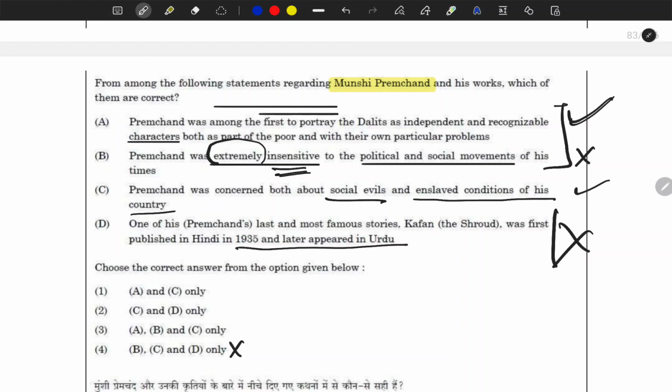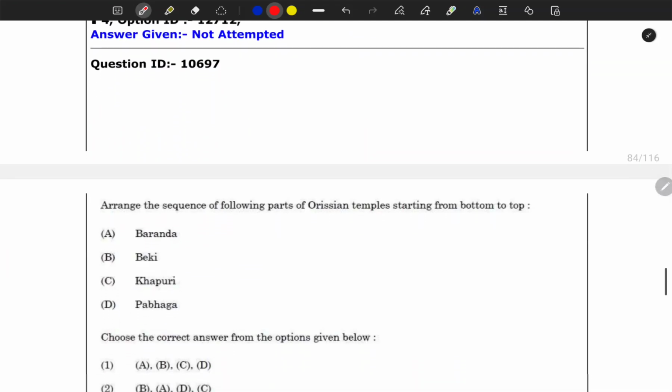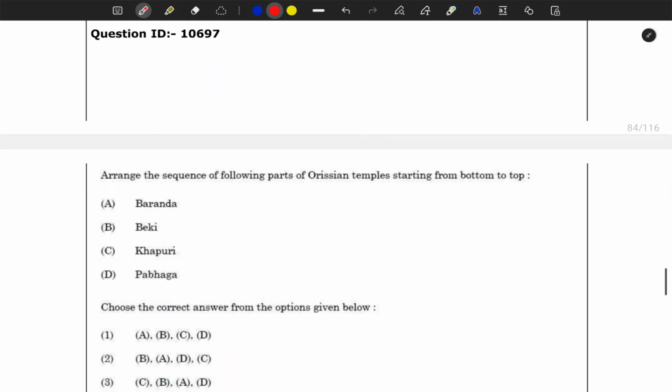Then we will eliminate these two statements. Then we know that B is incorrect, so we will simply discard the statement which has B, and then we are at our correct statement. Applying the logic, for me this was a very easy question. Just apply the logic even if you don't know anything about Premchand's writings.